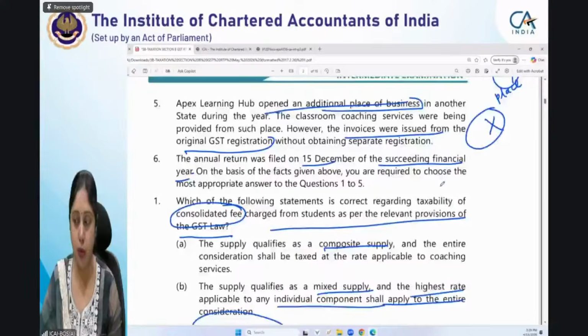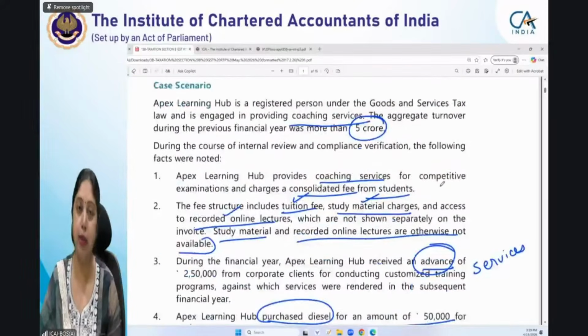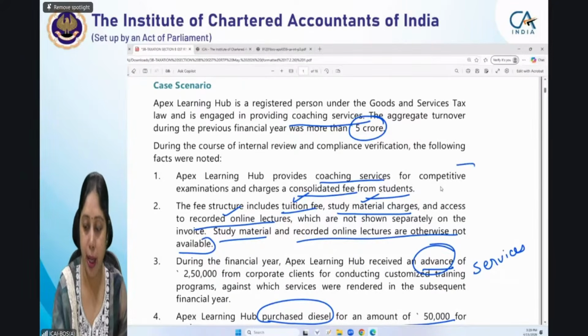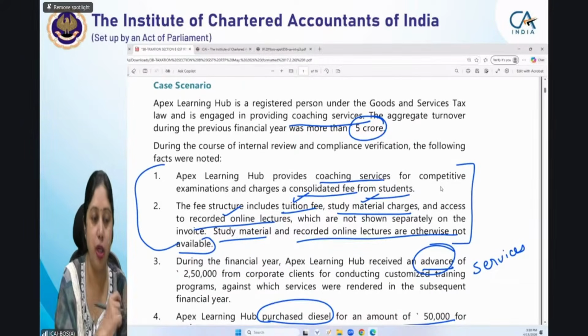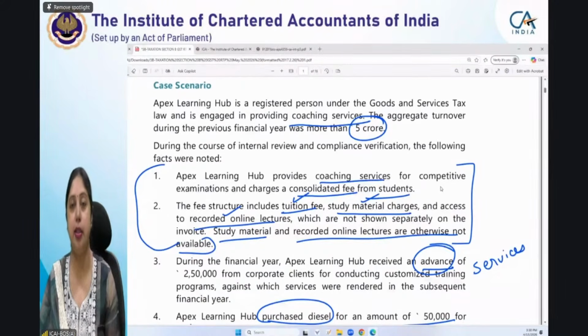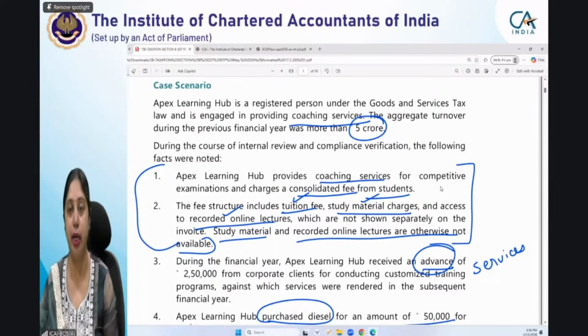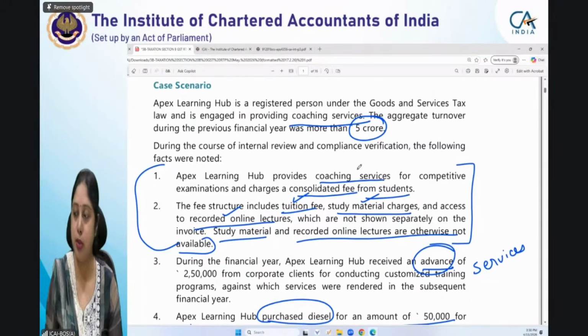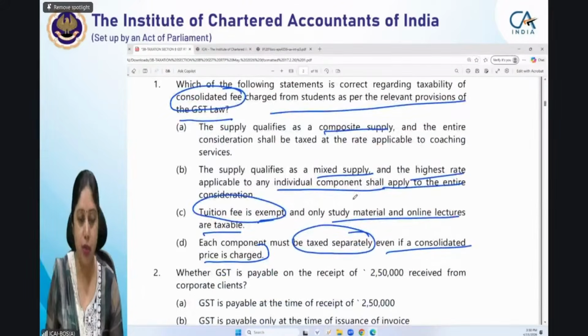We'll once again go through the question and we'll try to locate the information which is relevant for answering this particular question. See, these two paragraphs are relevant. Question was whether this consolidated fee is in the nature of composite supply or mixed supply, or it should be taxed individually at the individual services provided. Or last point was it is exempt under GST. So which of the answers is correct? You can just mention the options. I will quickly once again show you the options. One is composite supply, A, mixed supply, B, exempt is C, and D is taxed separately.